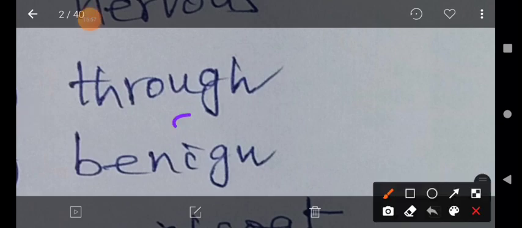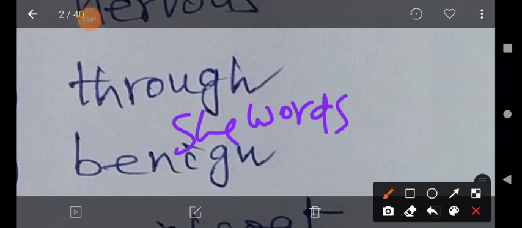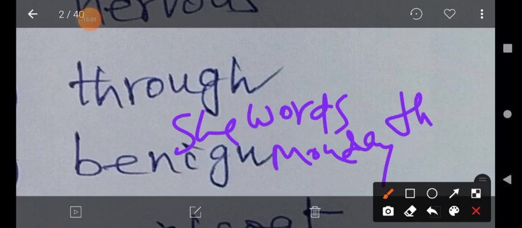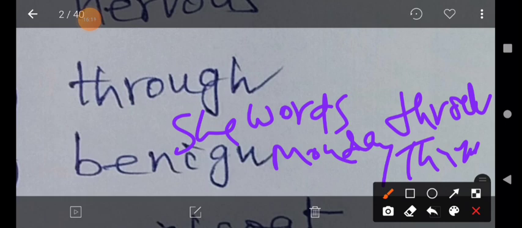For example, she works Monday through Thursday. Monday to Thursday. What is the meaning of that usage? As an adverb, the meaning is from the beginning to the end of a period of time.